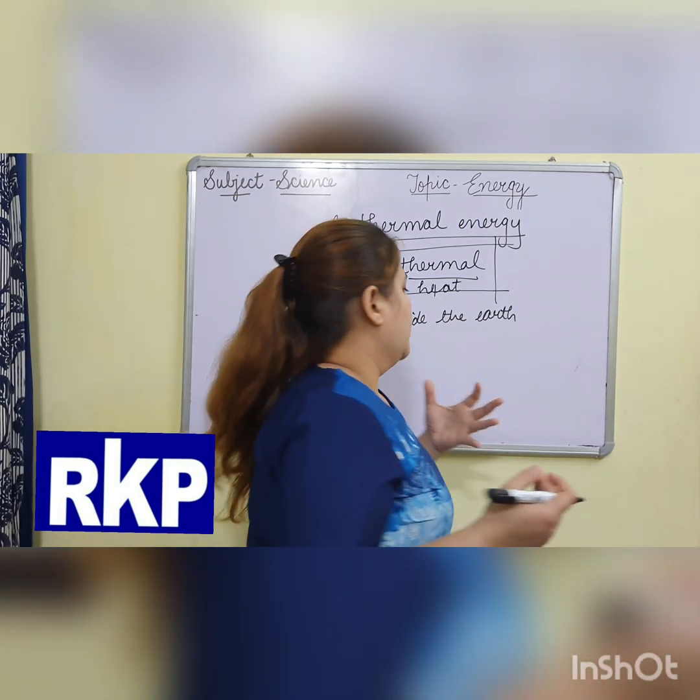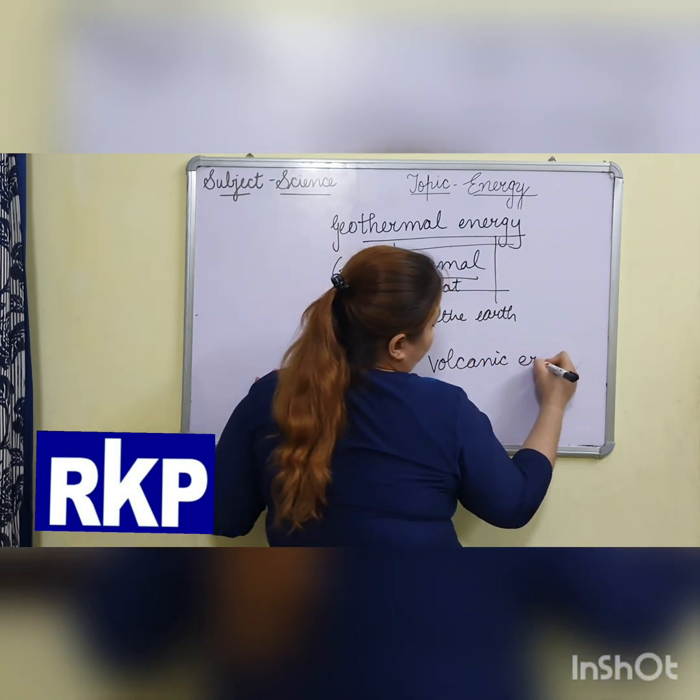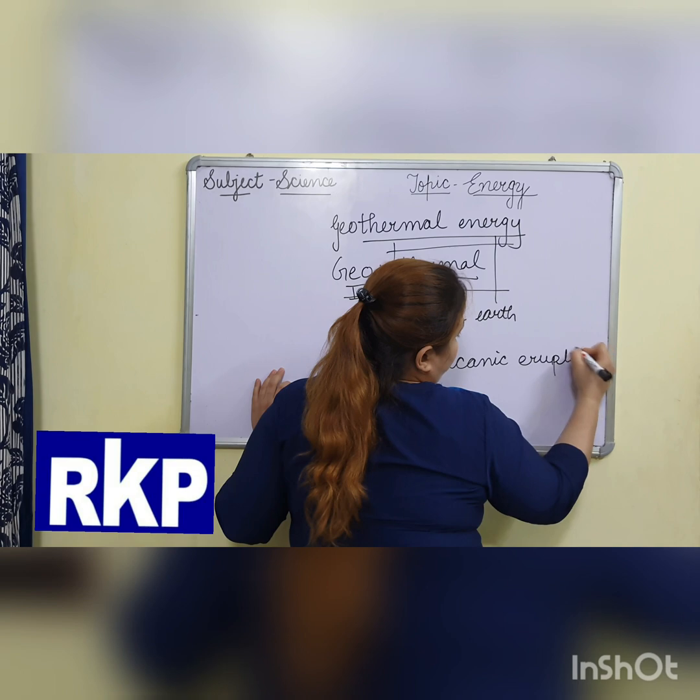How? You have heard about volcanic eruption.